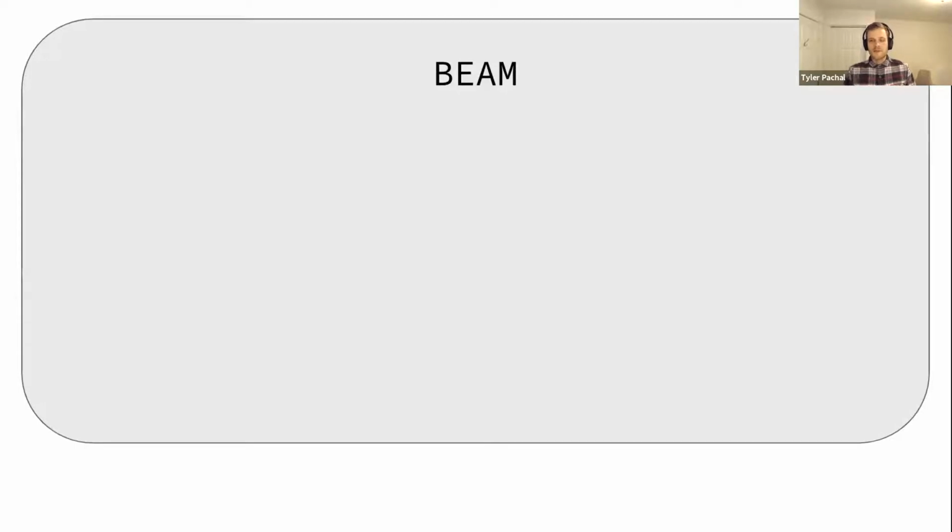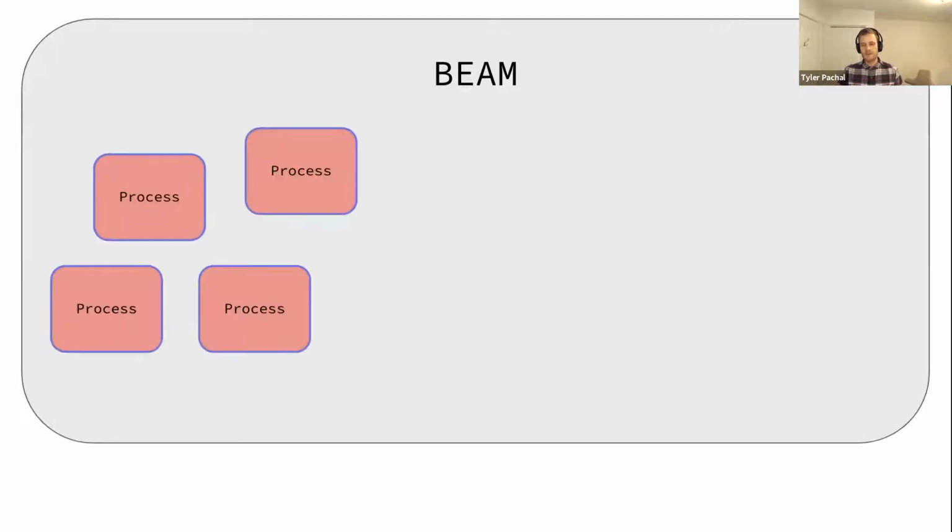So what happens when we actually start our Elixir service, our microservice, in production? Well, the first thing is, of course, that the virtual machine needs to start. We need somewhere to run this thing. And then it's going to start bringing up all these processes. And a given microservice, I'll just keep calling it that, can have many processes. They're extremely lightweight. Of course, if each process is doing a ton of really CPU heavy work, maybe you wouldn't want to have as many. But in general, they're very cheap to spawn and cheap to maintain.